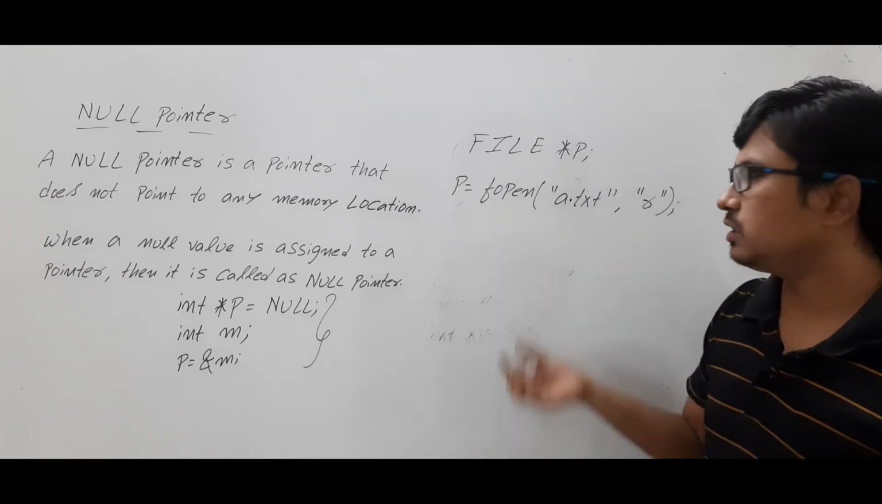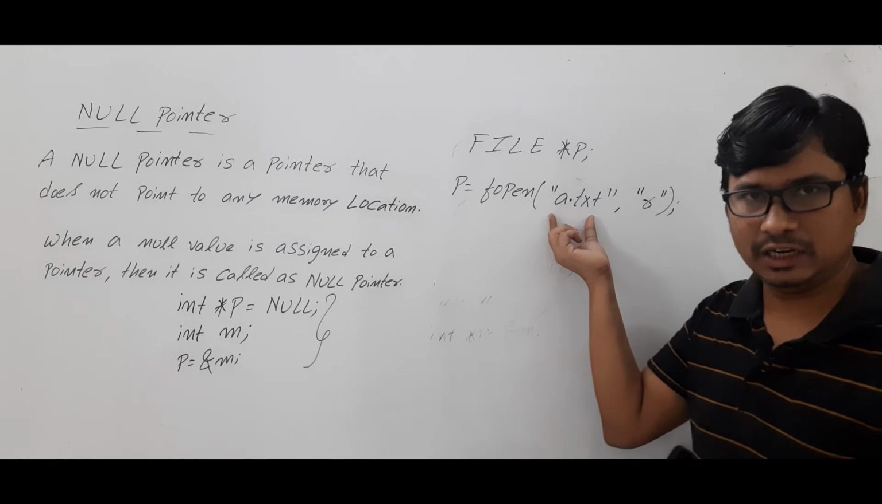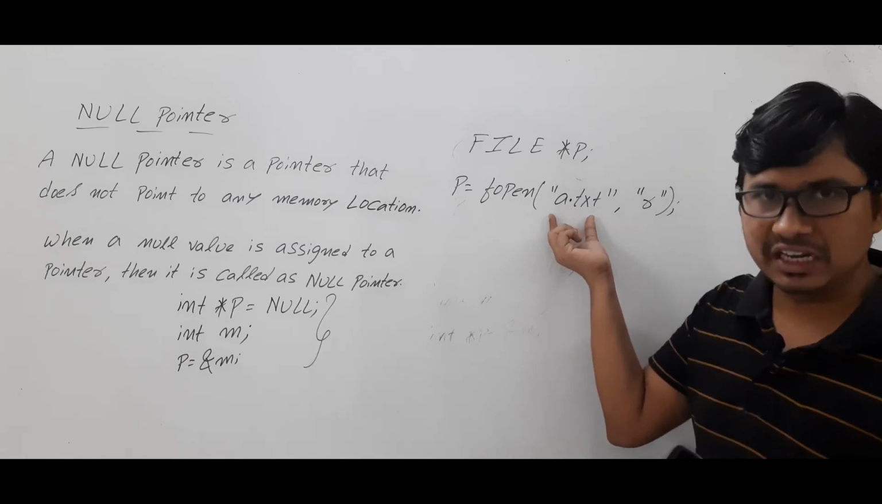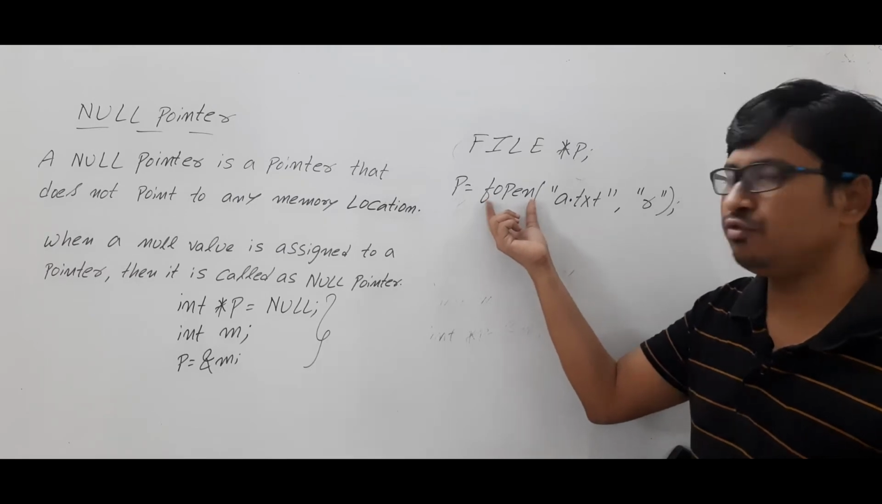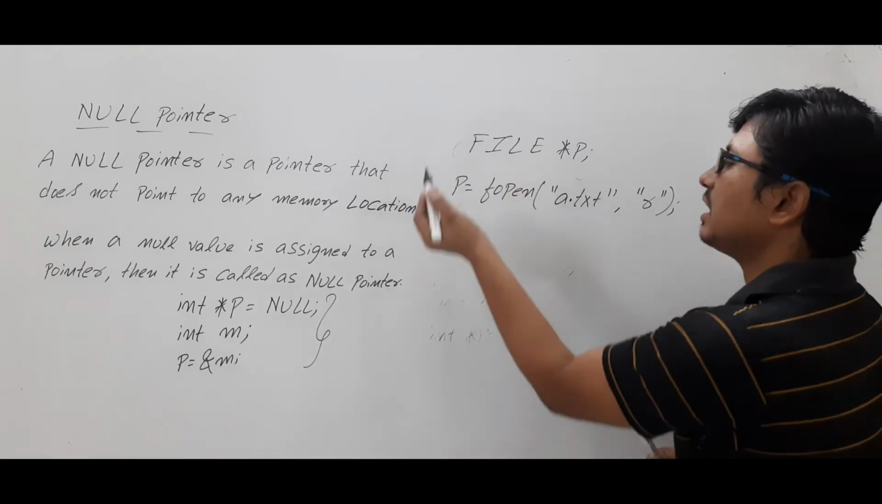Let's assume that you don't have any file called a.txt. If the file is not there, how will it be opened in the read mode? In that case, this fopen function will return a null value.